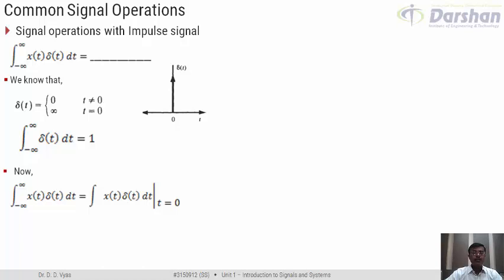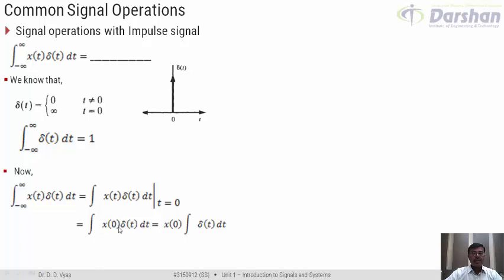So I can rewrite this expression as x of 0 multiplied by delta t dt. Why? Because the value of x of t at t equal to 0 is defined. We are not interested in any other value of x of t except t equal to 0, because the multiplication is going to result into 0. So this basically is x of 0 into delta t.